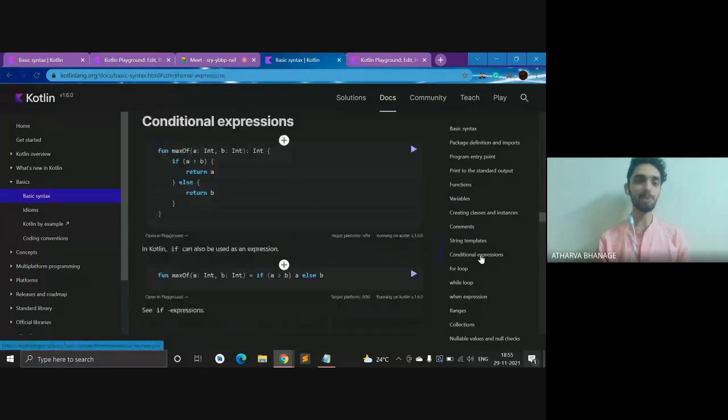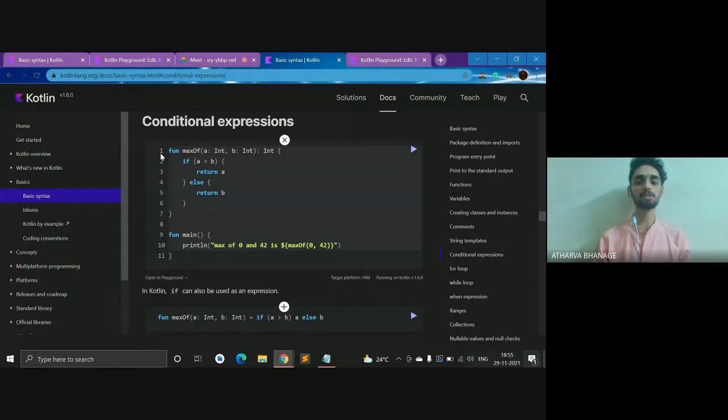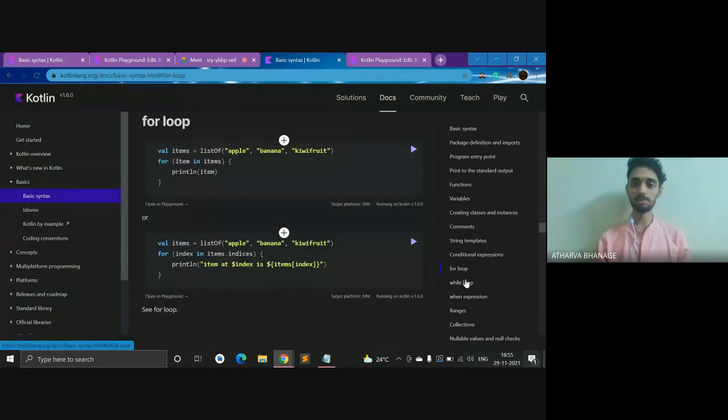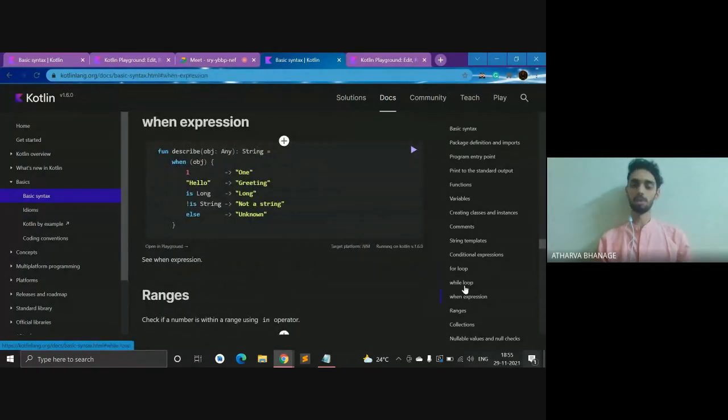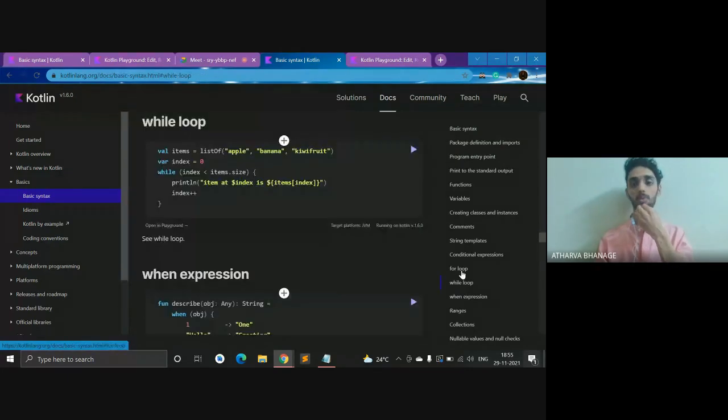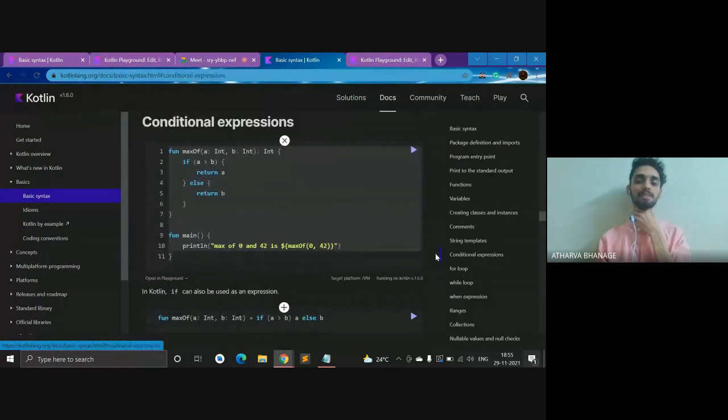Now, this is the most important part which you guys need to know. For all those with prior coding experience, this would be very easy for you. But for the rest who haven't started to code, I really recommend you guys to practice these conditional expressions, for loops, while loops, when. You would probably be using this when a lot in Android, but for the rest, it depends on what place you're working on. So yeah, let's understand conditional expressions.